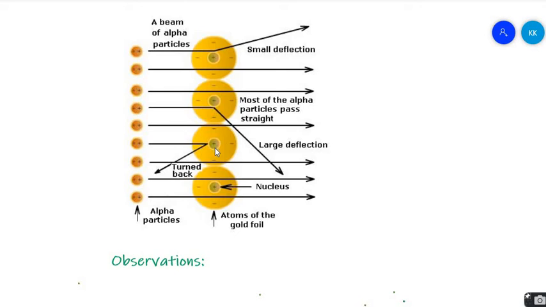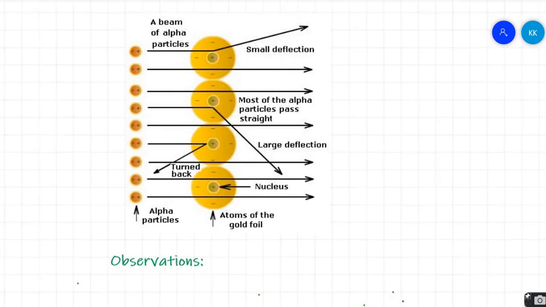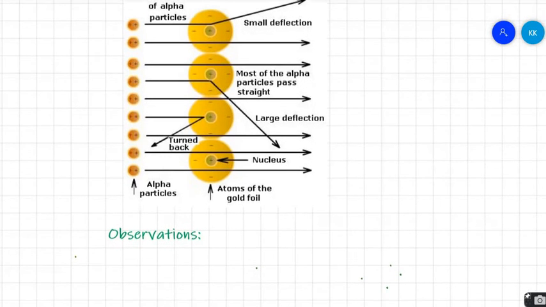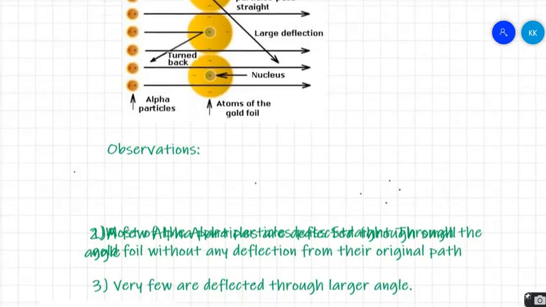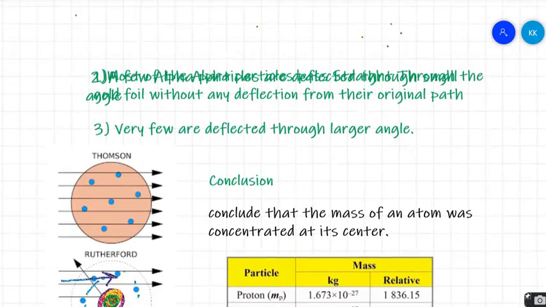That means whatever that thing is which deviates the alpha particles is very small in size. It is not a big obstacle that would deviate a large number of alpha particles. It is a small thing which affects only the few alpha particles that face it head-on. So these were a few observations.